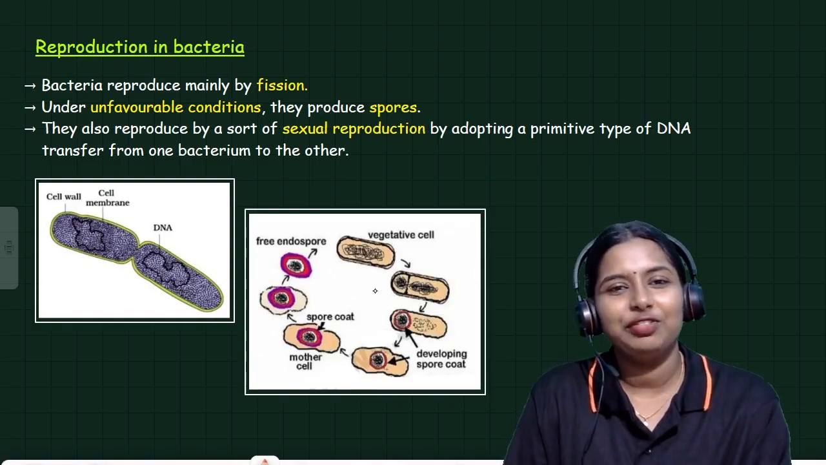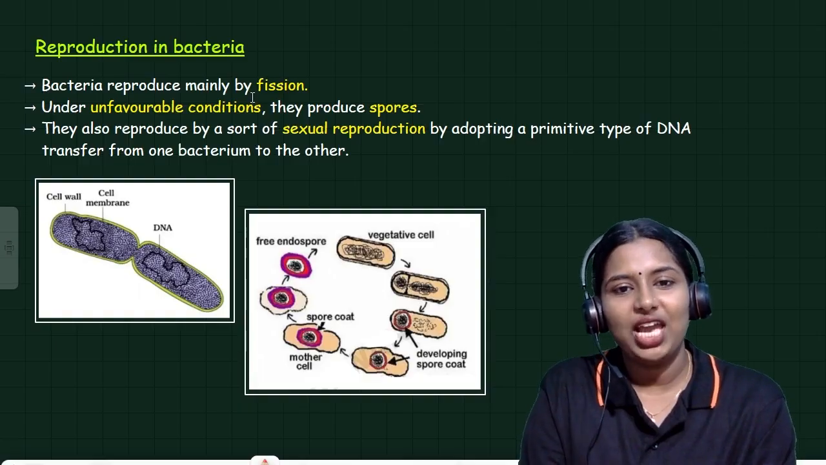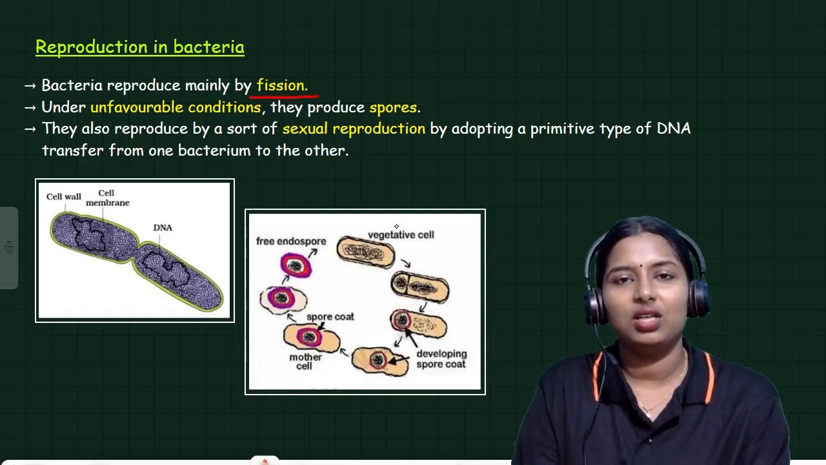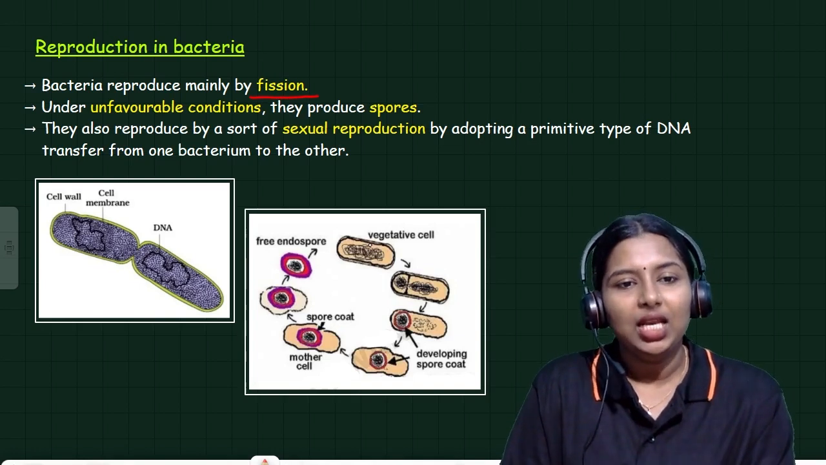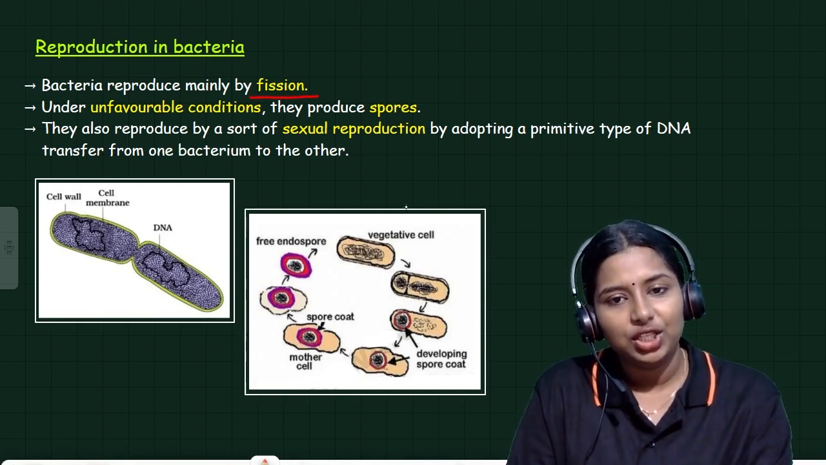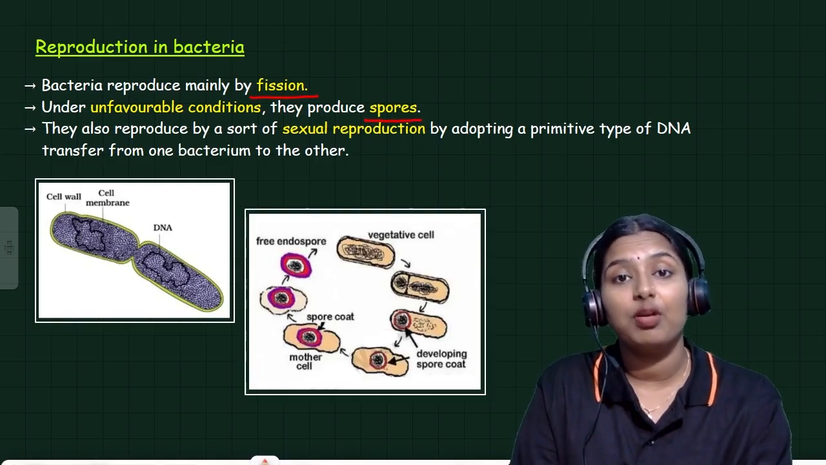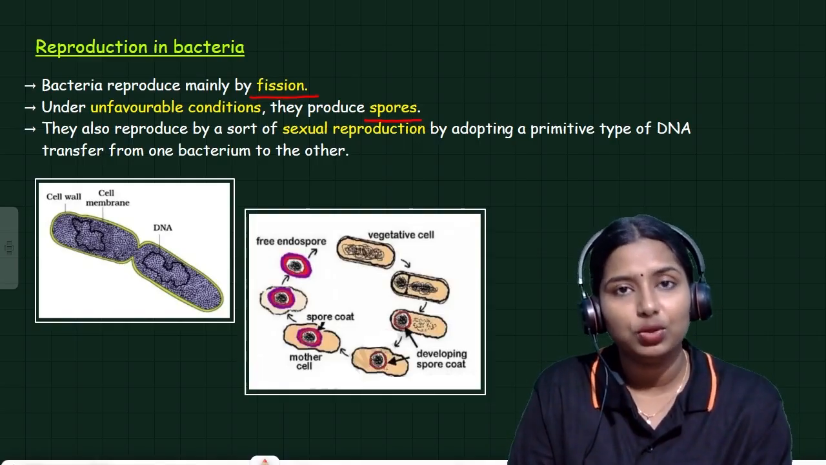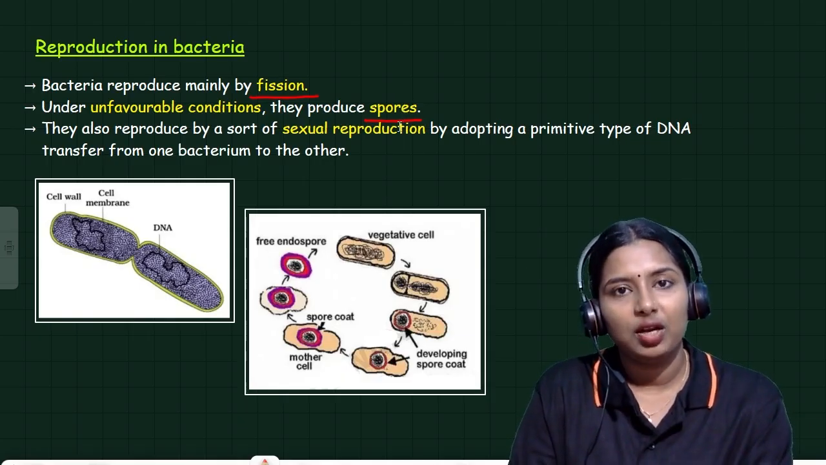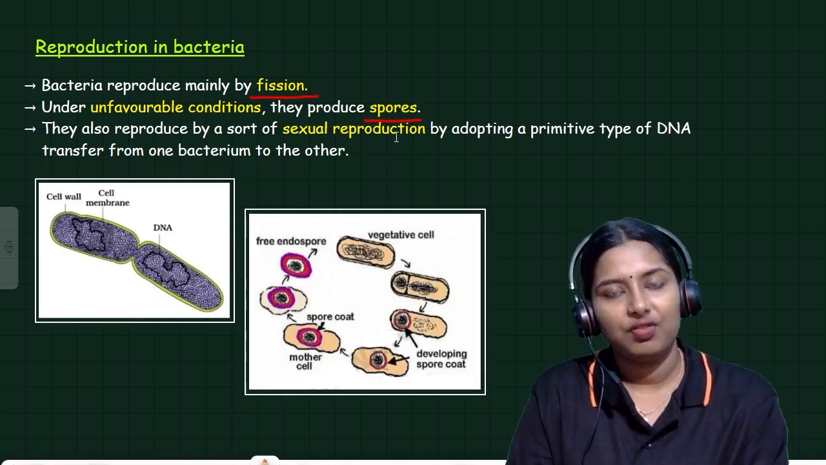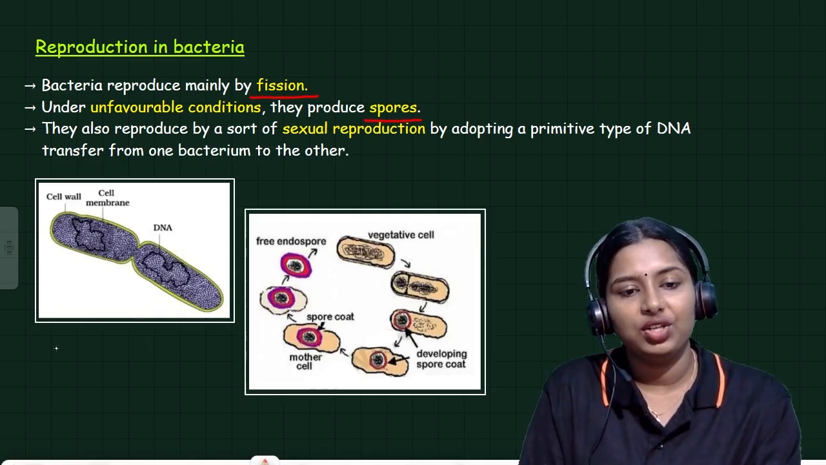So what is reproduction? It is the production of the next generation. Bacteria reproduce mainly by fission. This is the main process that occurs in bacteria's body. Under unfavorable conditions, they produce spores, and they also reproduce by sexual reproduction. So bacteria have different kinds of reproduction. First of all, it will reproduce through binary fission.